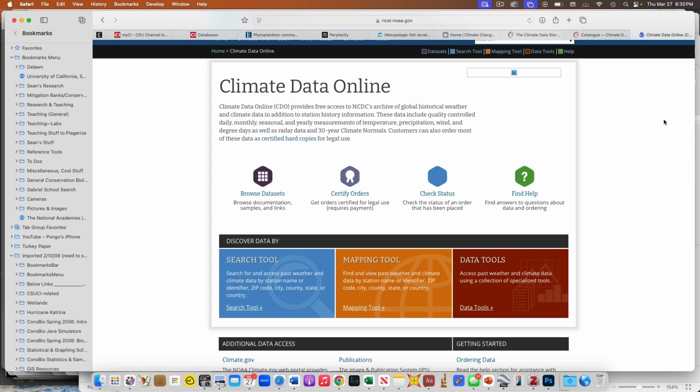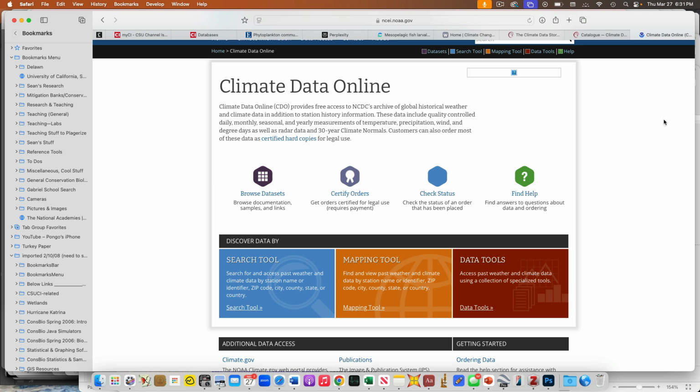So again, to find this, I didn't type my specific search in. I just said climate change data. I think I said climate change data NOAA, I think is what I typed in. That's all I typed to find this. And there are many possible things, right? But this is going to be along the same lines as the stuff before.